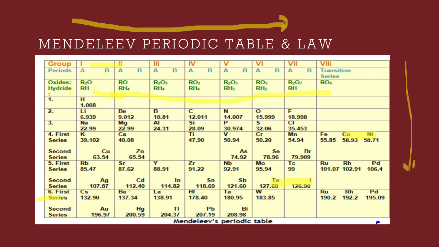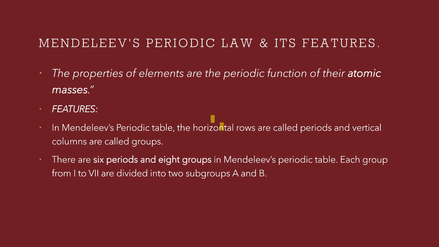Now let us come back to the table again after knowing more about the periodic law and its features. Mendeleev's periodic law: the properties of the elements are the periodic functions of their atomic masses. So what does this statement say? When the elements are arranged according to the increasing order of atomic mass, the chemical property and the physical property repeat at regular intervals. That is a periodic function.